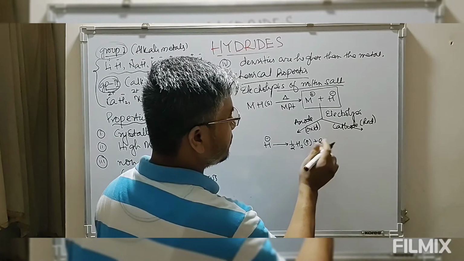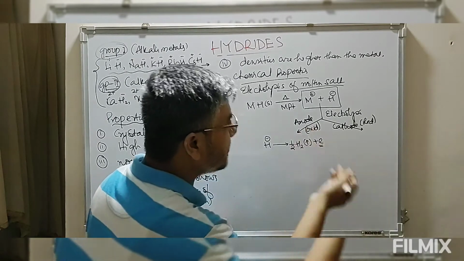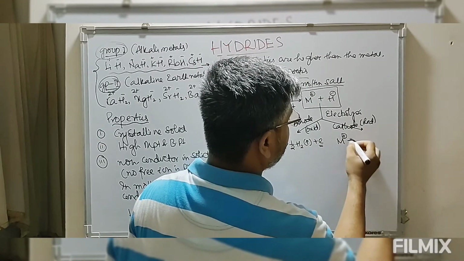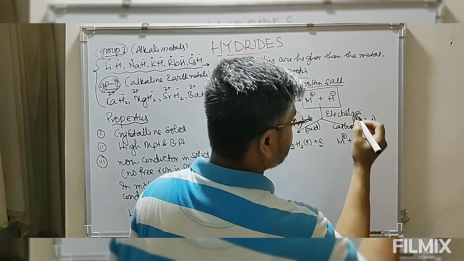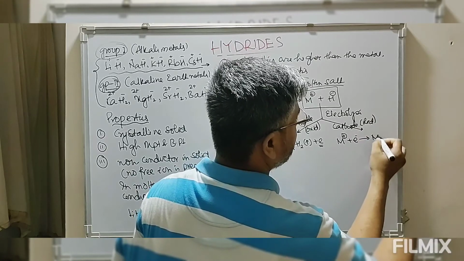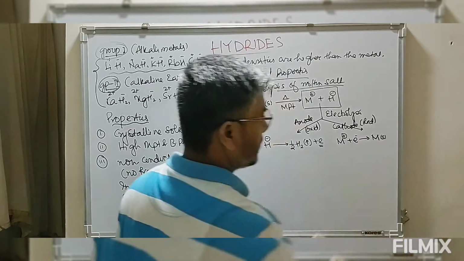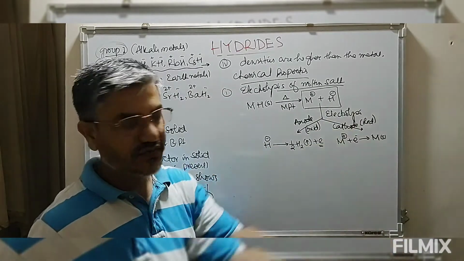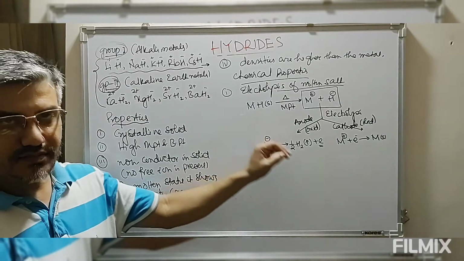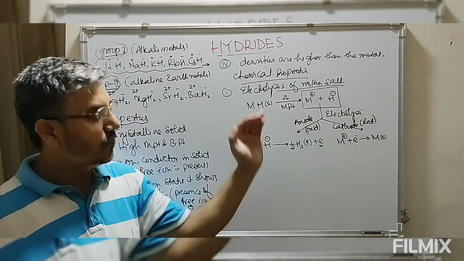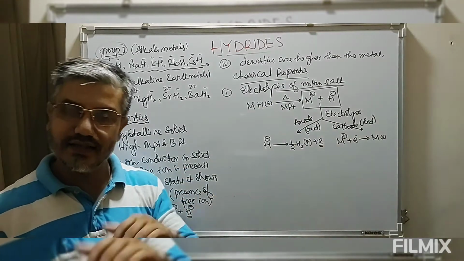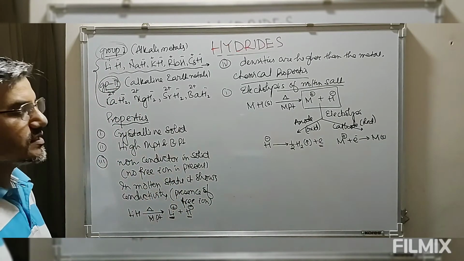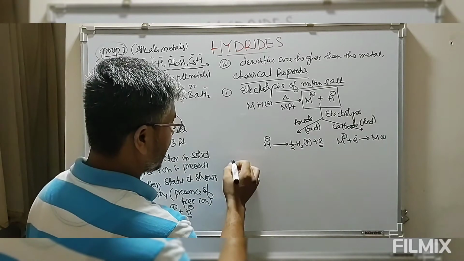Now this electron which is released at the anode will be taken up at the cathode for reduction of the metal ion. So the metal ion takes up an electron and is reduced at the cathode, so we get metal. The formation of hydrogen gas and metal also confirms that these contain metal ion and hydride ion, which on electrolysis give metal at the cathode and hydrogen gas at the anode. So this is the electrolysis of the molten salt.